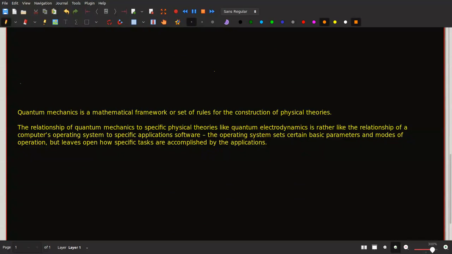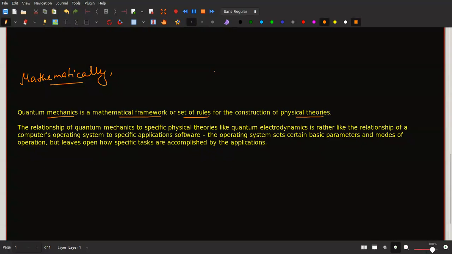So this is now the mathematical aspect. So mathematically, how can we understand quantum mechanics? Till now, whatever we did, that is in general physics terms. But mathematically, how can we define it? Mathematically, quantum mechanics is a mathematical framework or set of rules for the construction of physical theories.